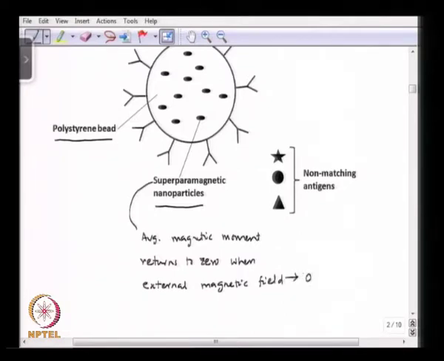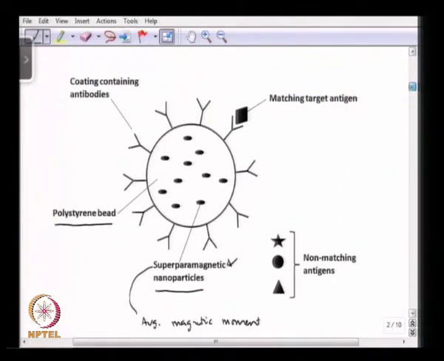So, when we have an external magnetic field present, these nanoparticles will behave as if they are magnetic, and when we take out the magnetic field they will become non-magnetic. That is called superparamagnetic nanoparticles. So, they are present inside this polystyrene bead, and the bead acts as a magnetic particle.